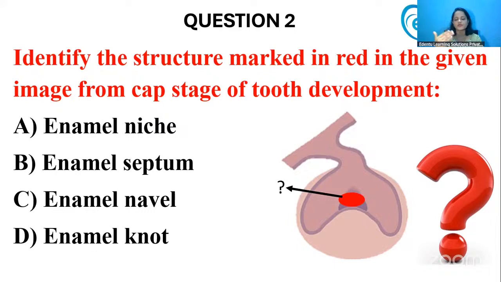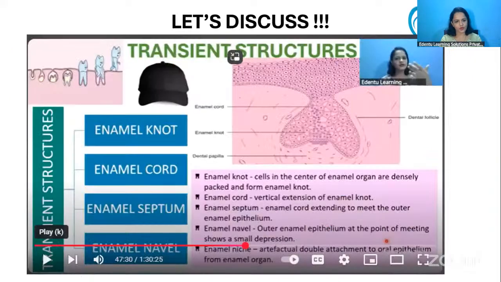Now, to identify which is the structure, you can see that it is somewhere around the base and towards the center. Okay, so we can choose that it is enamel node. Enamel node, all these things we had already discussed in our live classes. So there are 4 transient structures that are usually seen in the cap stage of tooth development.